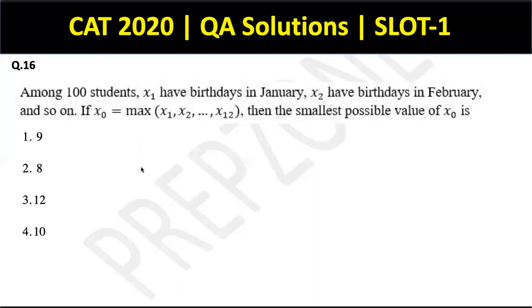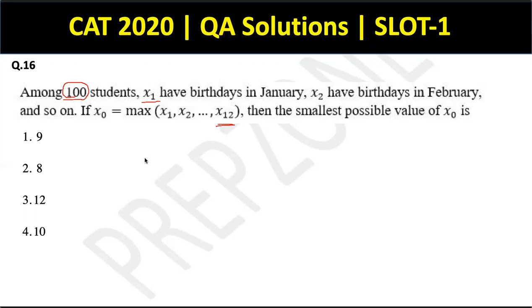Okay, among 100 students, X1 have birthdays in January, X2 in February, and so on. If X0 is the maximum of X1 to X12, the smallest possible value of X0 is. Okay. So guys, here we will have to think something different, okay? Okay, so basically I have to distribute this 100 into 12 parts. That is X1 to X12.